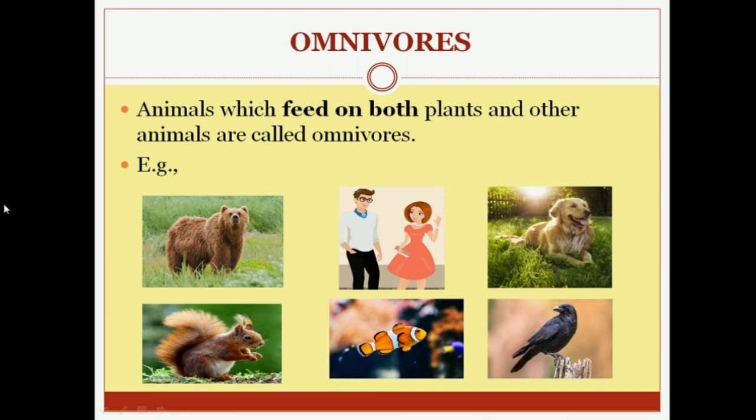And omnivores feed on both animals as well as plants. So these things we have discussed in today's class. I hope these are clear to all.